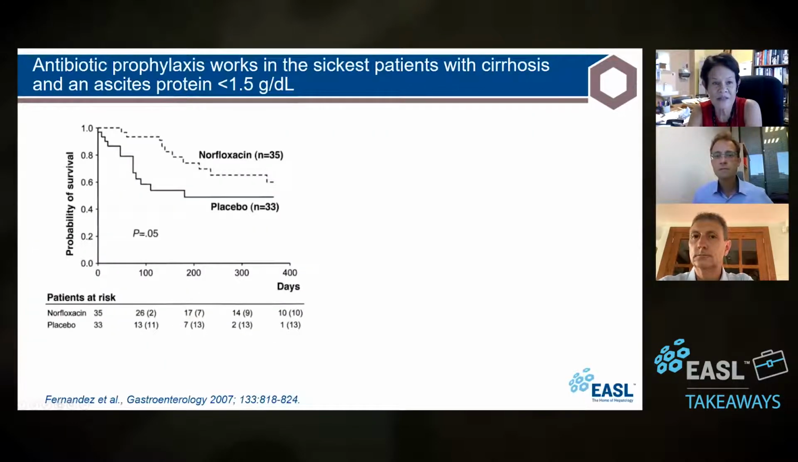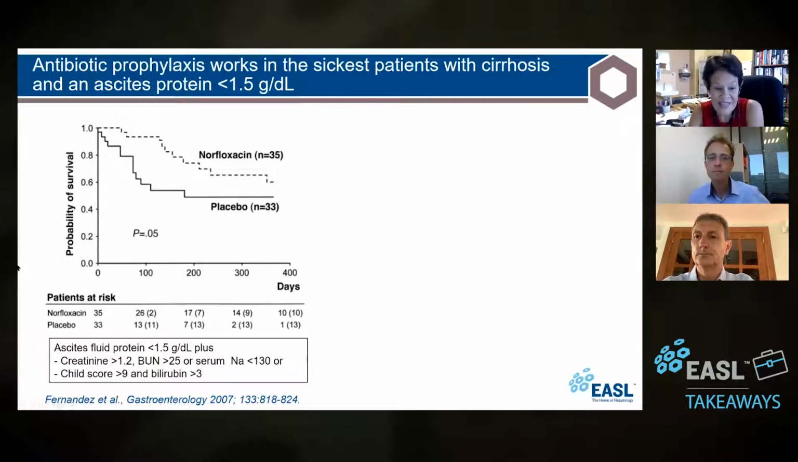So this is the Fernandez study, but I think it's very important to show that, in fact, this is survival. They found a significant improvement in survival with norfloxacin. But who were these patients? They were not just any patient with an ascites protein less than 1.5. They also had to have creatinine 1.2, BUN more than 25, or sodium less than 130.